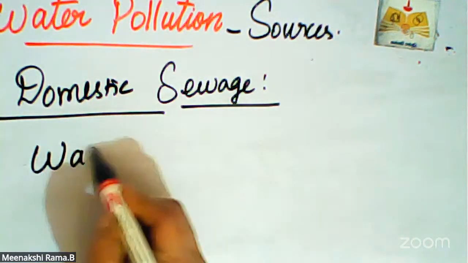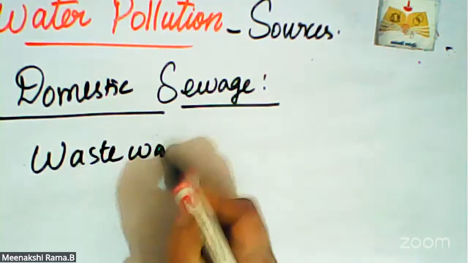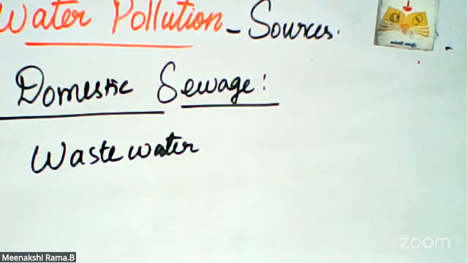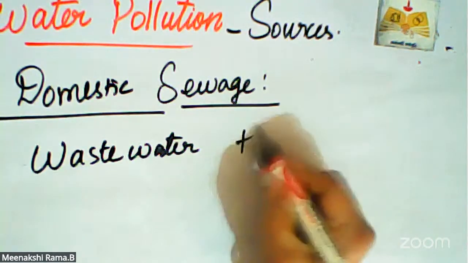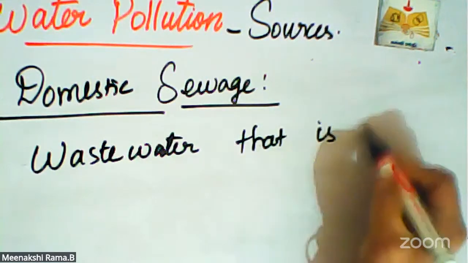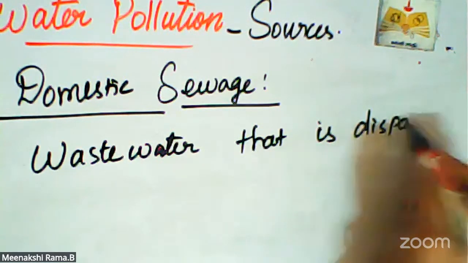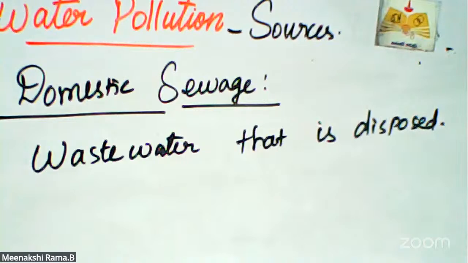What is wastewater? We use water for different purposes: bathing, cleaning, washing. That kind of water, after it is used, is called wastewater.